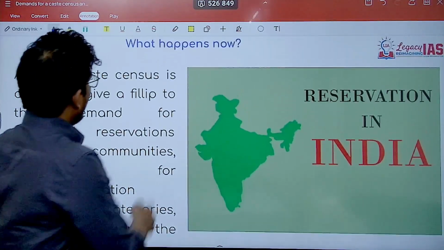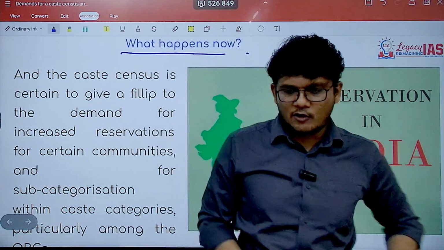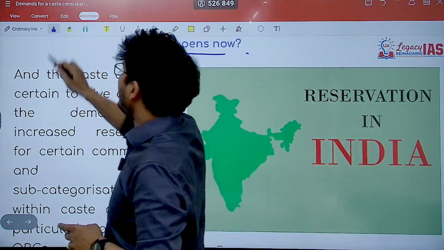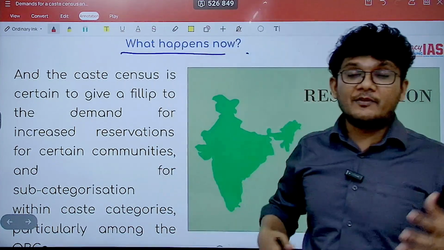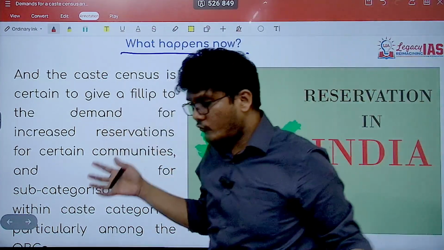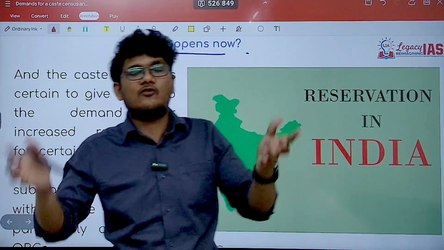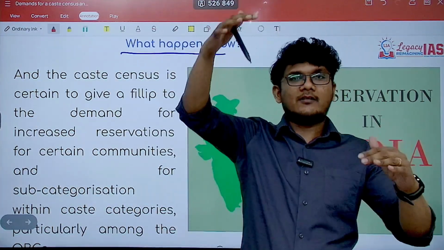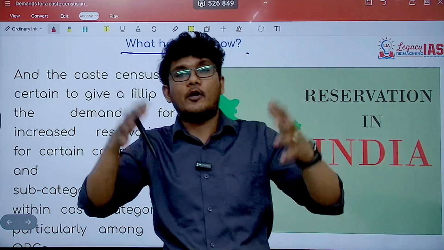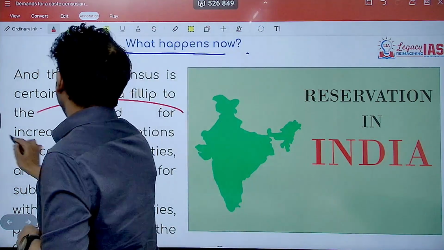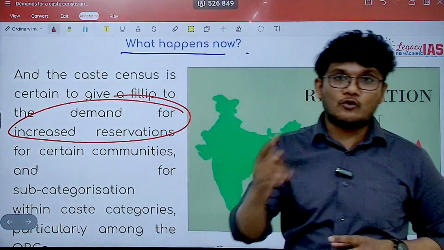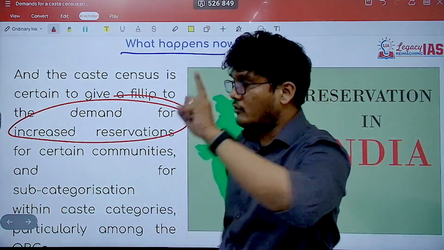Now, is there any other possibility that we can talk about over here? Yes, absolutely. There will be a possibility that when the caste census comes, the population figures come, and you see that the population of SC, STs, OBCs is quite high as compared to what was assumed or calculated so far. So what can happen is, demand for increased reservation can also come. That's point number one, increased reservation in government jobs.